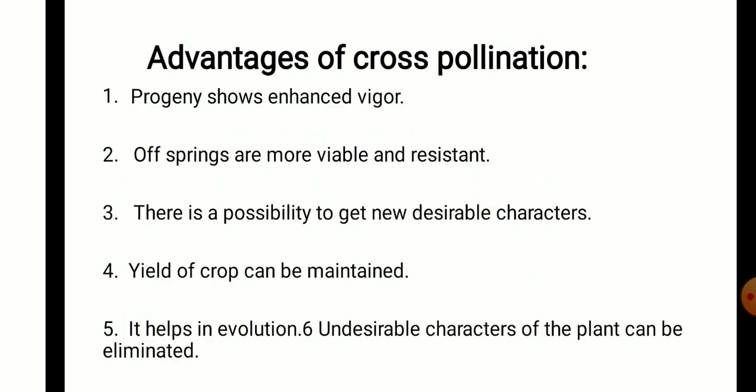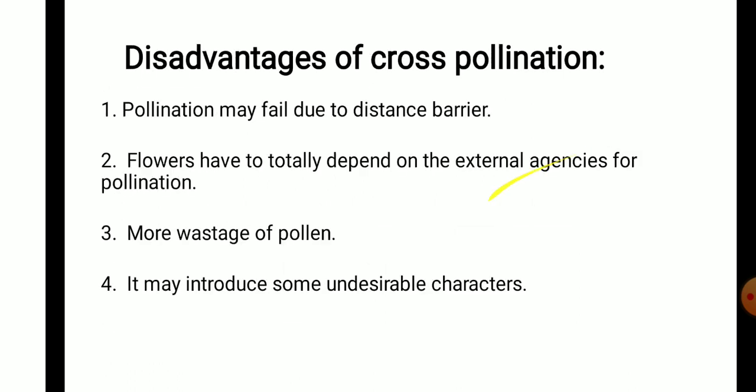Then advantages of cross pollination: progeny shows enhanced vigor. The offsprings are more viable, more resistant against diseases. There is possibility to get new desirable characters. Yield will increase as there is introduction of new characters, so it helps in evolution and it will help in adaptability to the environment.